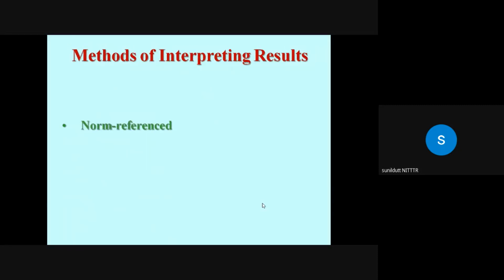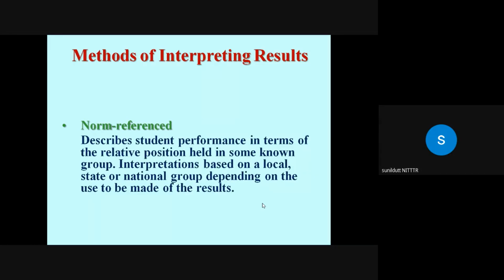Another is norm reference testing, by which we compare the performance of one student against the performance of another student. In criterion reference testing, we are comparing the performance of a student against the learning outcomes. Here we are comparing the performance of one student with the performance of another student. So it describes student performance in terms of the relative position held in some known group. So norms are established. Interpretation can be based on a local, state, or national group, depending on the use to be made of the result.